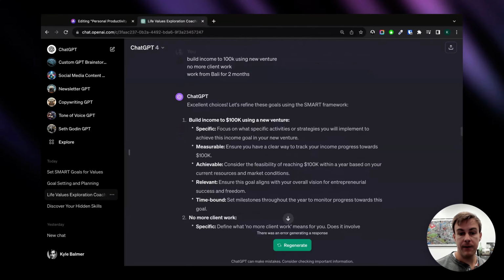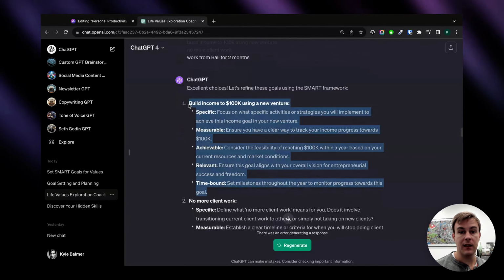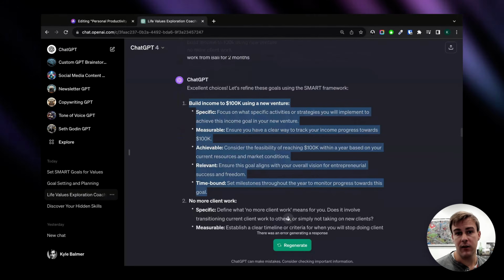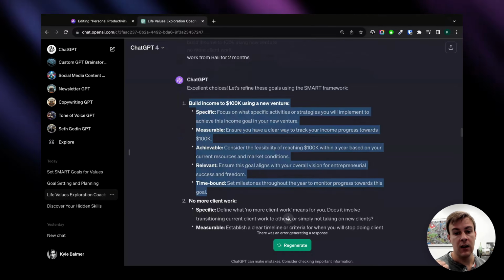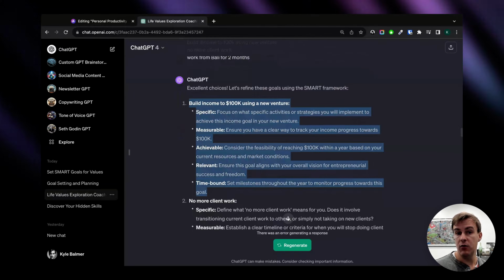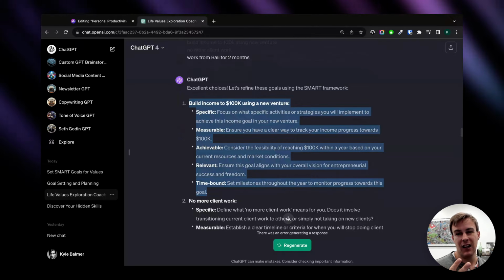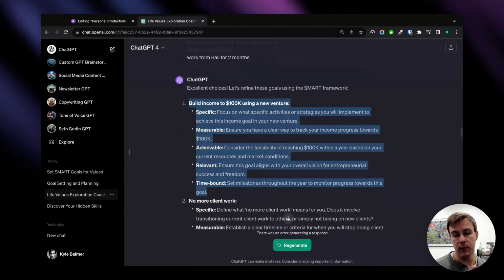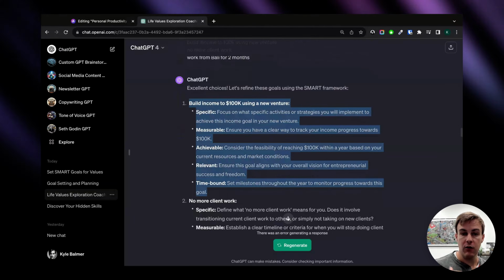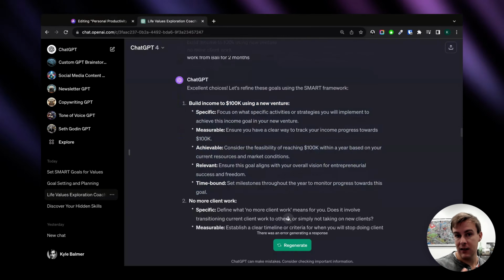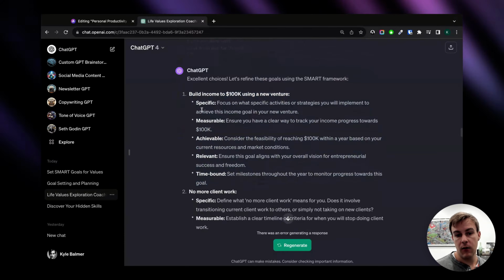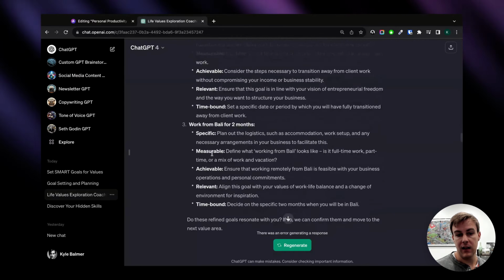ChatGPT is like, cool, that's fine. Let me help you work out how to make these SMART goals. Now, SMART is one of the most basic productivity systems out there. It's making sure to set goals that are specific, measurable, achievable, relevant, and time-bound. A lot of goal setting fails to hit one or more of these areas and therefore fails. So ChatGPT is just going to give us a bit of advice here about how we can make these SMART. Obviously, if these don't make sense, then you need to tell ChatGPT and it's going to make edits. So for each of these, it's gone through and it's made them SMART goals.